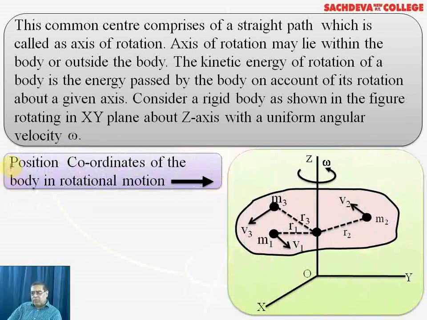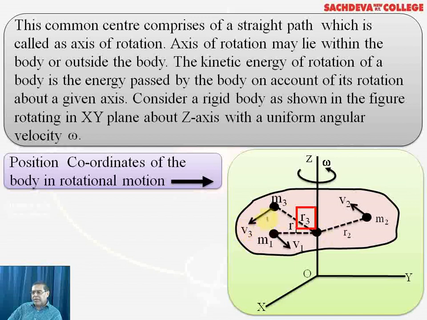Now we have to go through the diagram and give the values of velocity. Velocity can be estimated by r omega. So v1 will be r1 omega, v2 will be r2 omega, and v3 will be r3 omega.